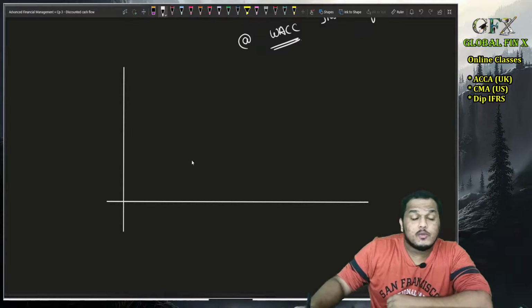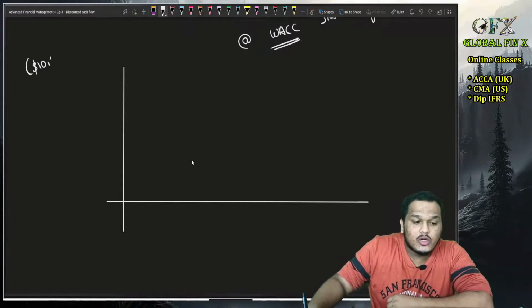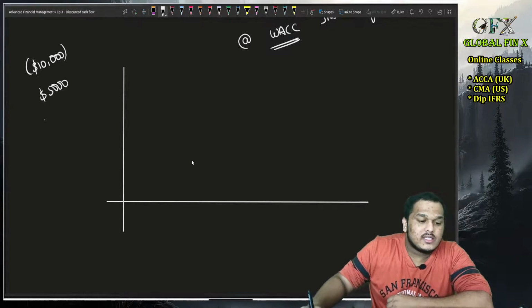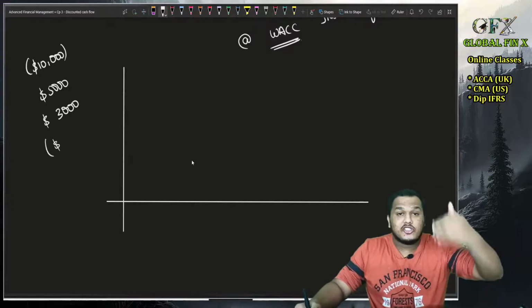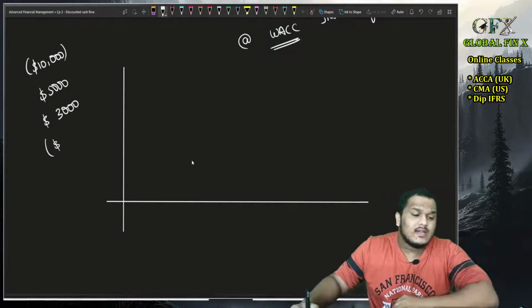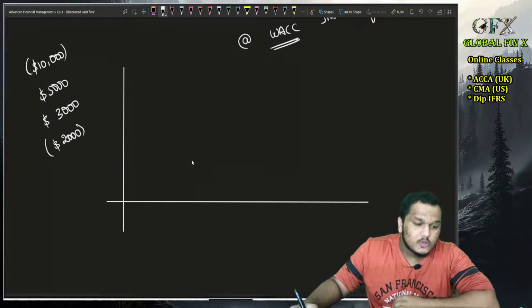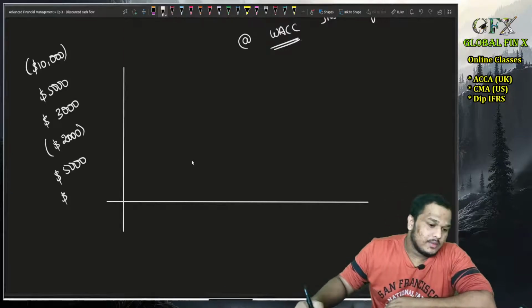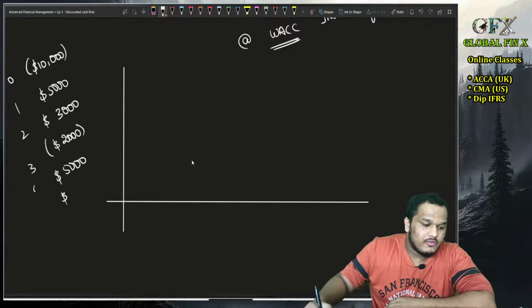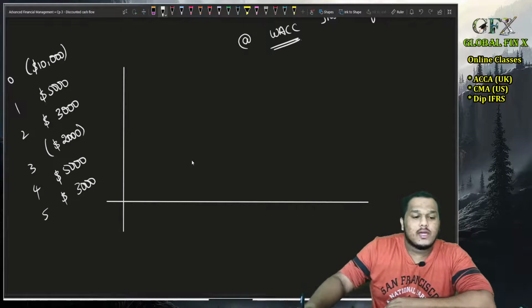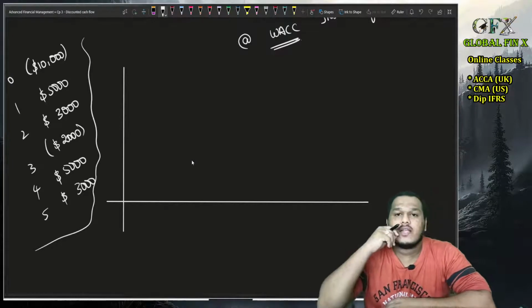Now assume a project that has an initial outlay of $10,000, and subsequently it gave me $5,000 in the first year. Second year it gave me $3,000. In the third year, there was an additional outlay required, maybe repairs and maintenance or contract renewal or something like that. There is an additional $2,000 to be paid, and then after that, I'll get $5,000. I mean, 0, 1, 2, 3, 4, in the fifth year, I'll get another $3,000. So this is my cash flows that are given.